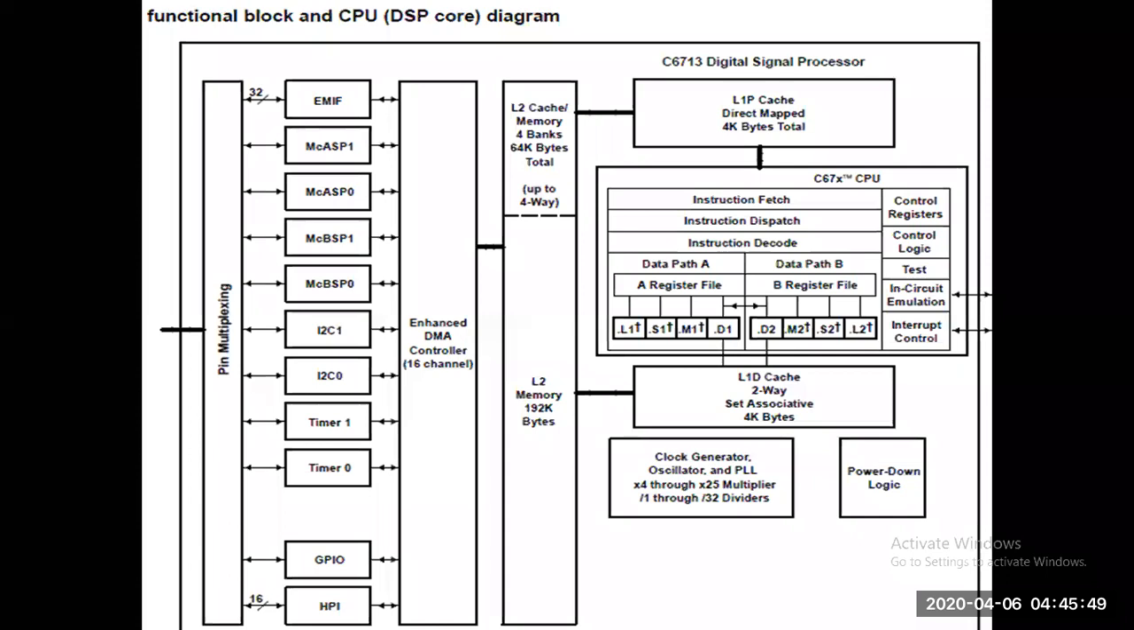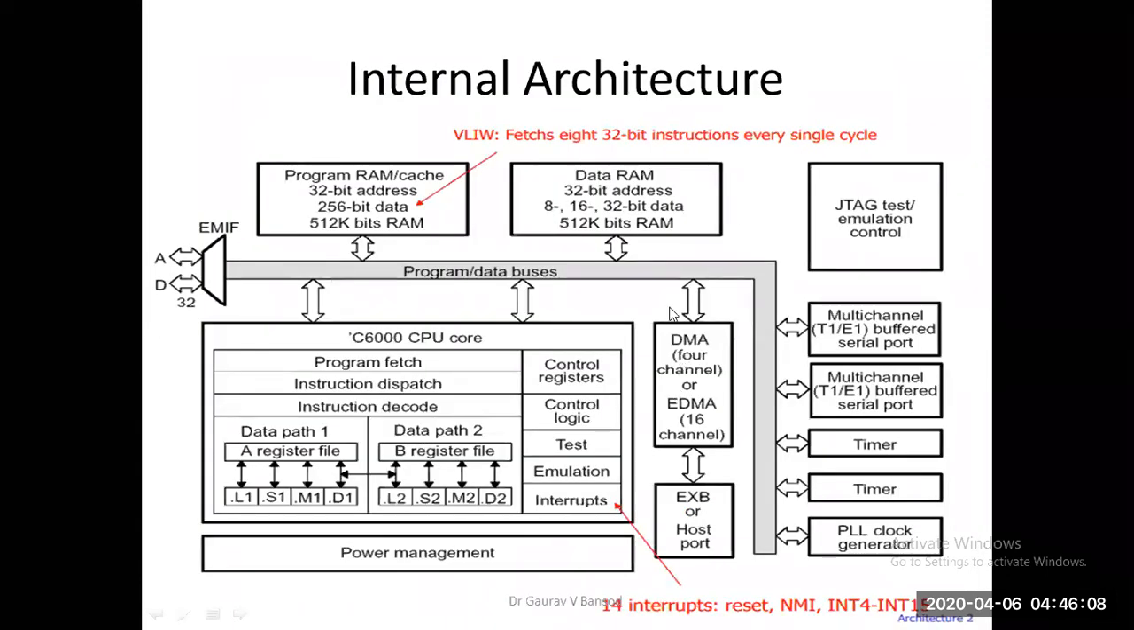Sir, when do we have to draw this architecture as compared to the previous one? Which one? Sir, we have two of these now. There is one that you showed before and this one. This is the 6713 DSP processor, and earlier one is the internal architecture diagram of your 62X.